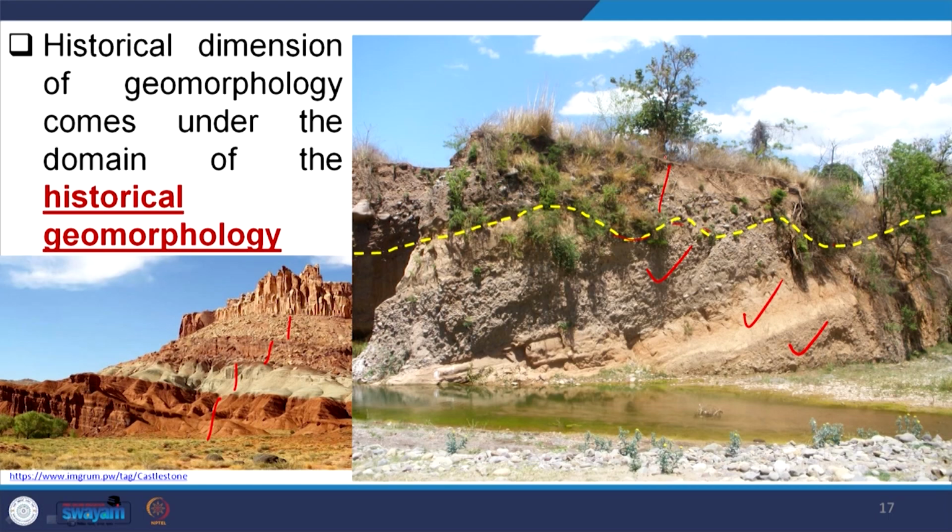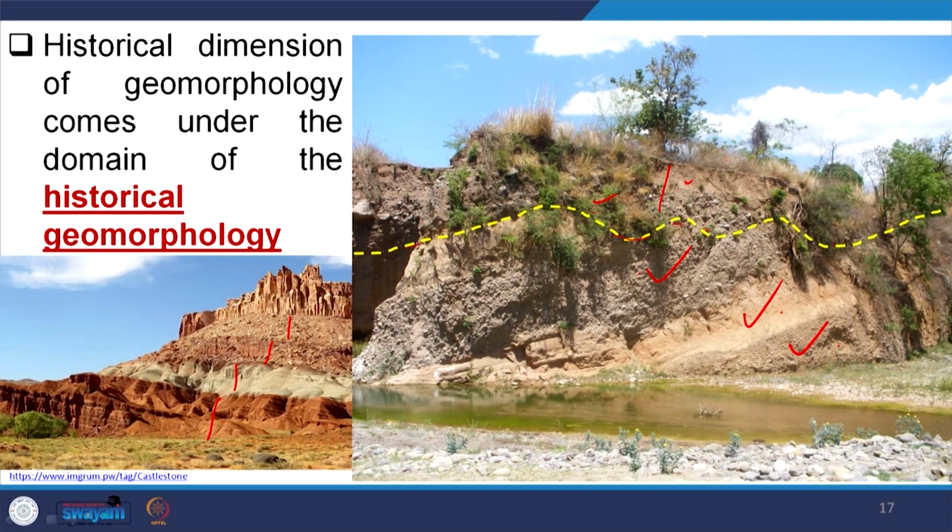If you see here, for example, this photograph is from the Himalayas. Now, you see we have fluvial conglomerates, then sandstones, then again conglomerate, then an erosional surface, then conglomerate, then sandstone and soil.